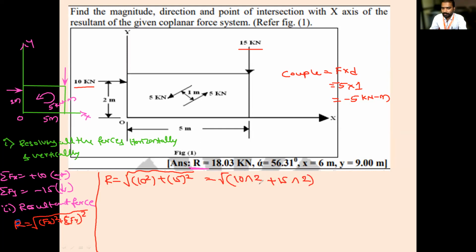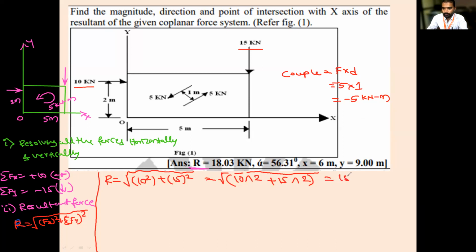Yesterday one person sent me an answer. There was only a mistake: he substituted correctly, but the calculation was wrong. Whenever you are writing inside the square root, you have to open the bracket, and after completing the expression, you have to close the bracket. Then only it will consider the entire expression under the square root. Can you tell me what is the resultant?